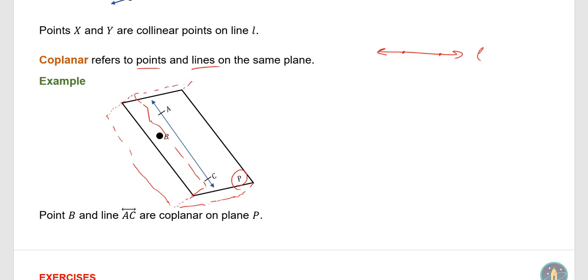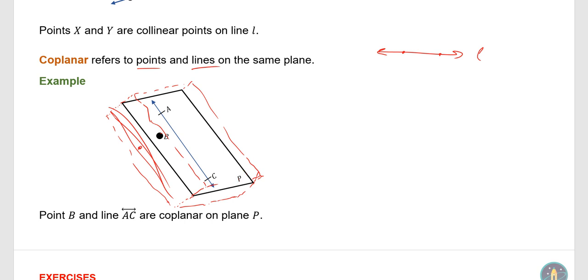You get the idea, right? So these are even more planes. If point B fell on this plane here, then point B is not coplanar with line AC. So line AC also falls on the plane P, okay?